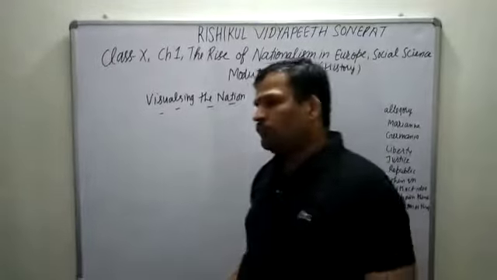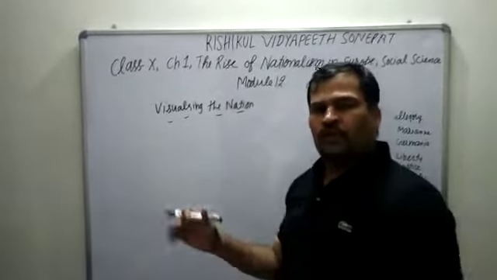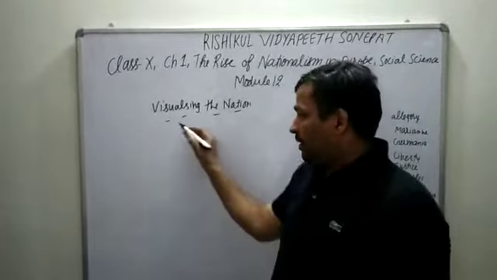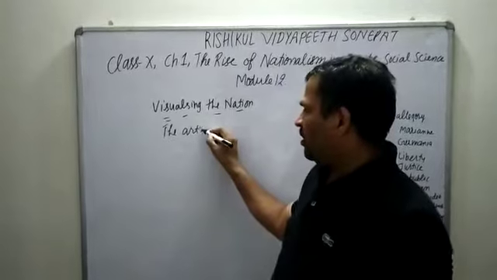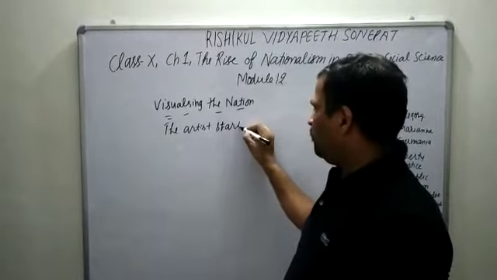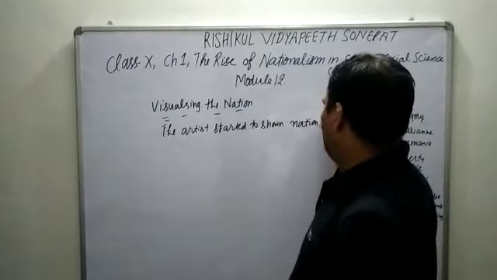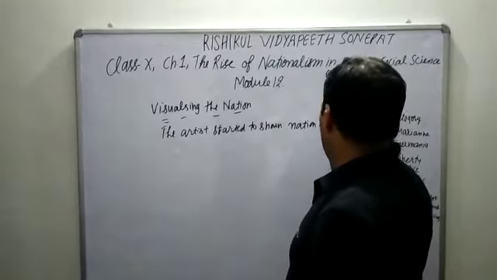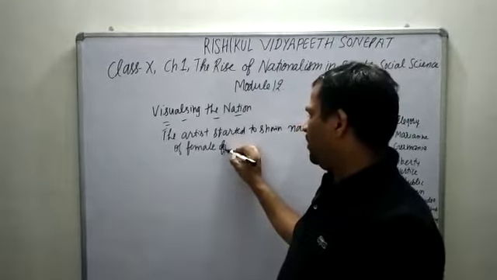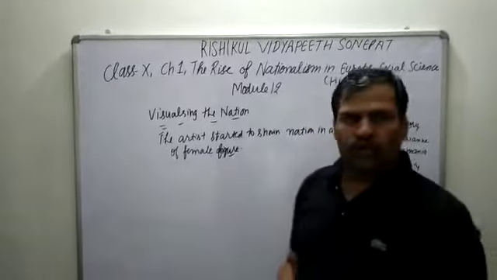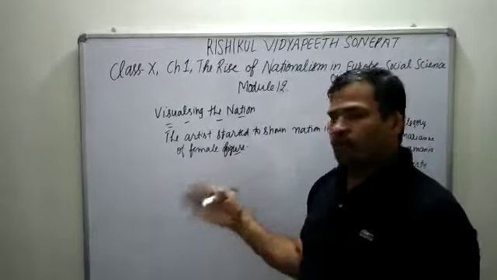Now, it is very easy to make a portrait of a king or a queen or to personify it, to show it, but in the 18th and 19th century, the artists started to show the nation in the form of a female figure, a figure that was shown like a person, an imaginary person that is related to a nation.